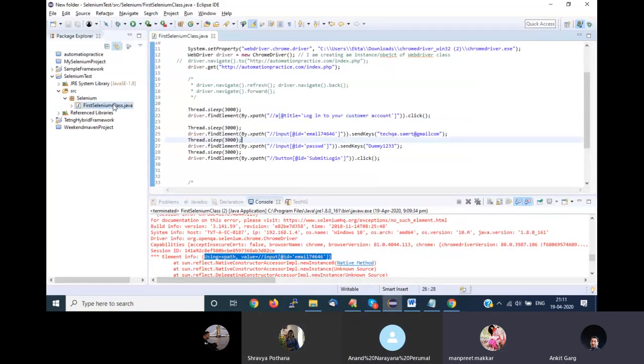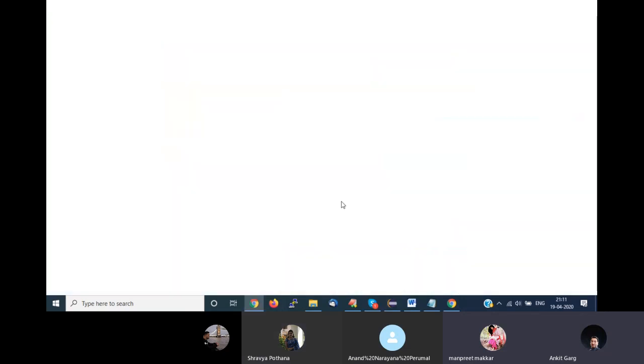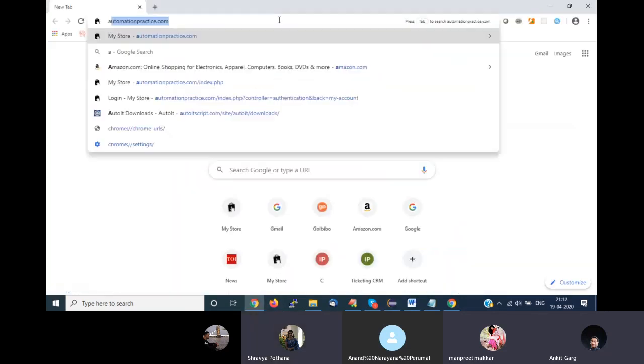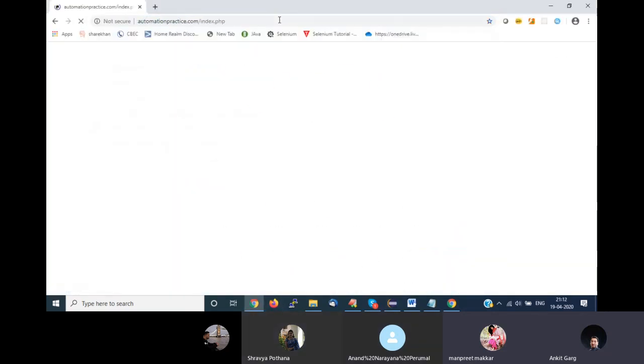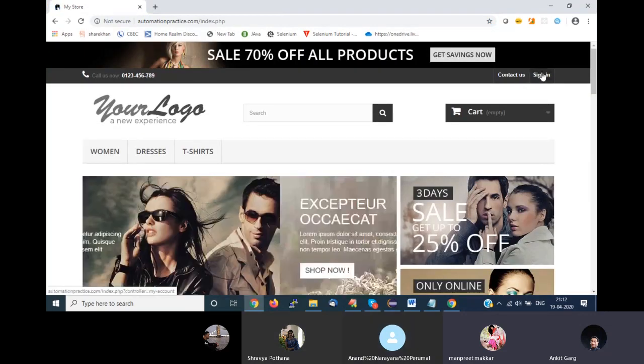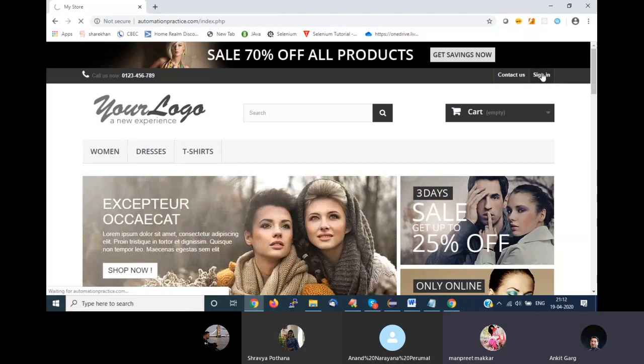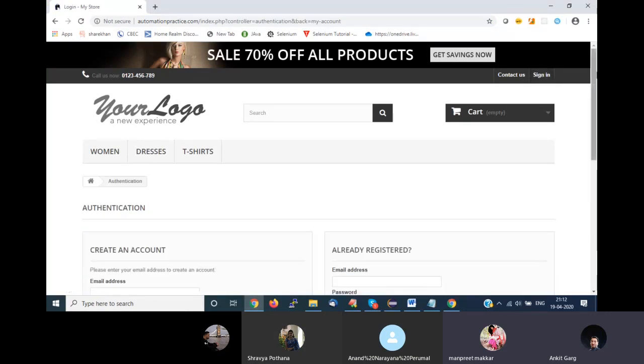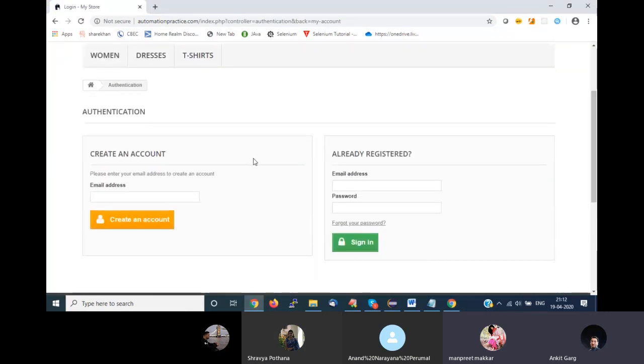I'll share this code for your reference for now. And I'll give you some exercises so that you can practice on these things. First thing is the same: click on the sign in button. Here you have to do two things. First, create your account, enter your email ID, click on create an account.